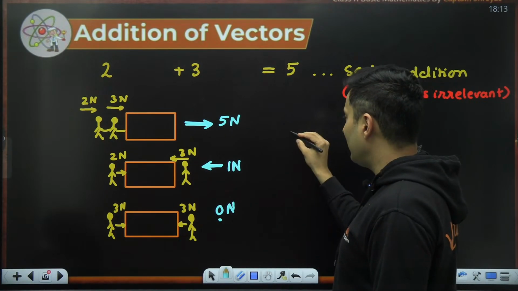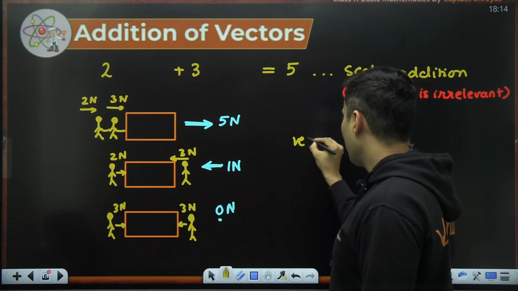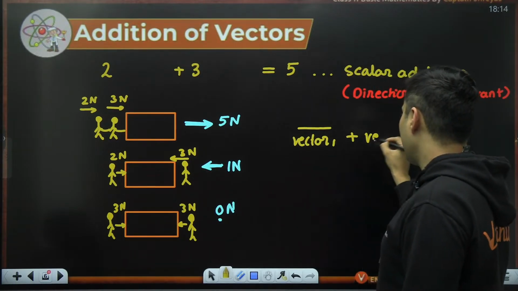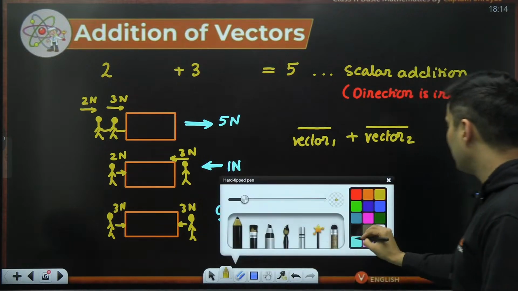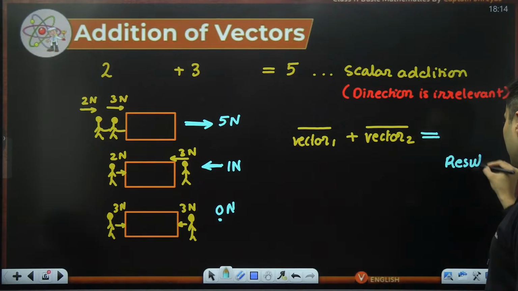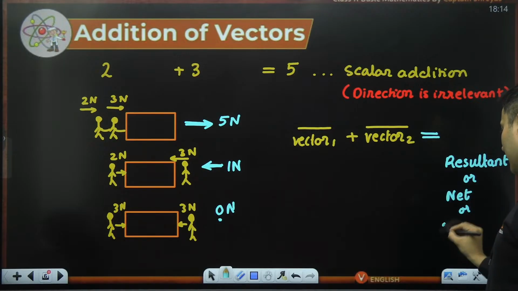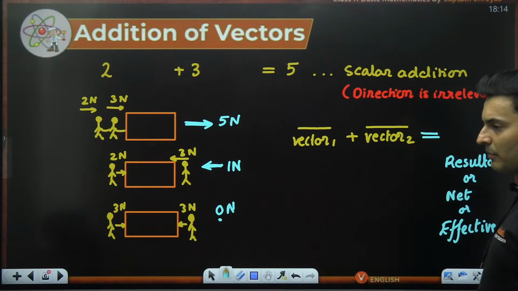But when you have vector 1 and you add vector number 2 to it, the final answer that you get is called the resultant, or the net, or the effective. Whatever word you want to use, you can use. Resultant, net, effective, the final sum.